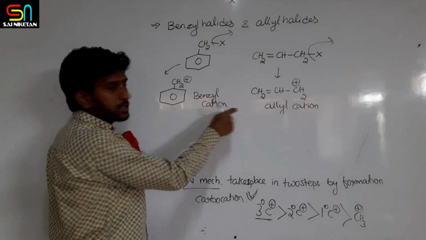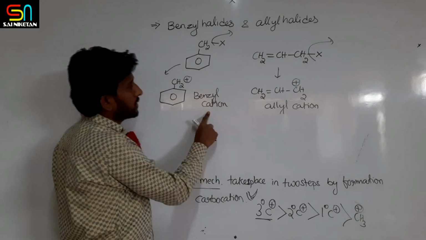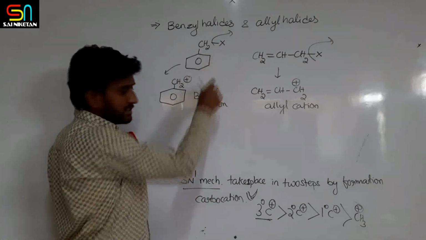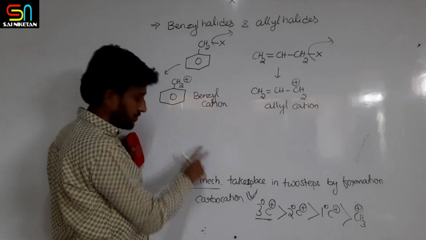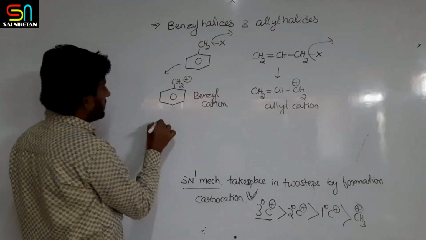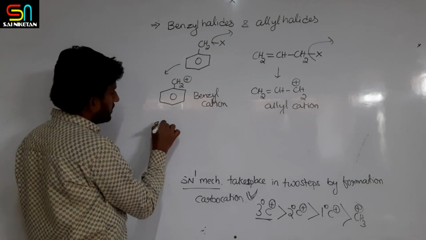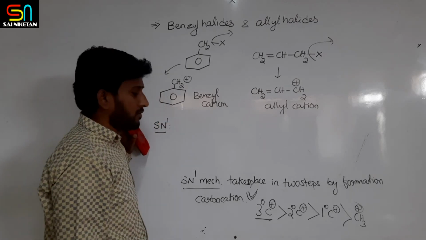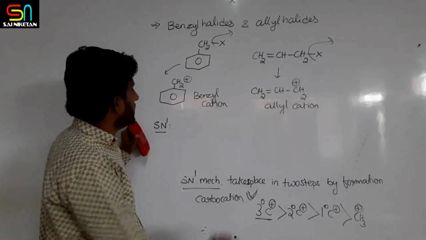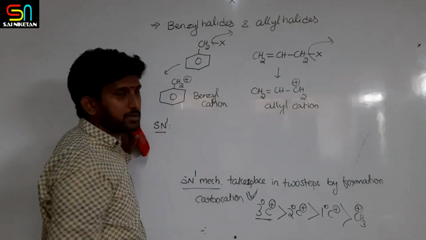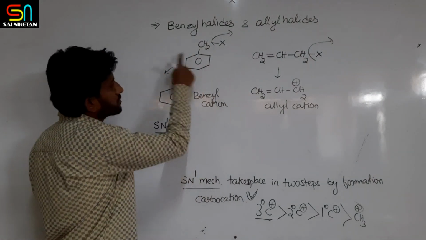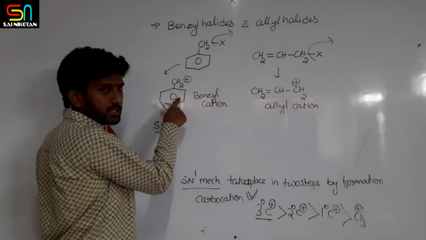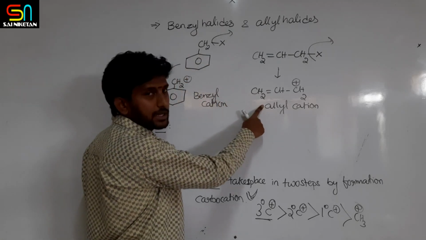Now I would like to include these two halides in the reactivity order. In the SN1 mechanism, what will be the order of reactivity? Benzyl cation is much more stabilized due to more resonance compared to allyl cation.